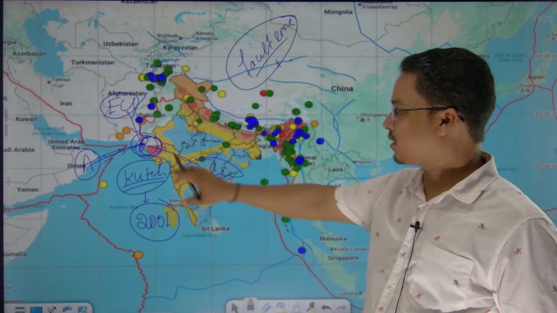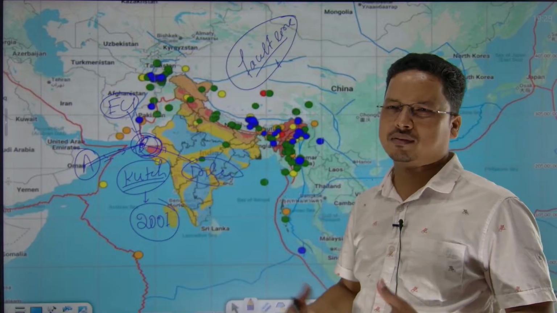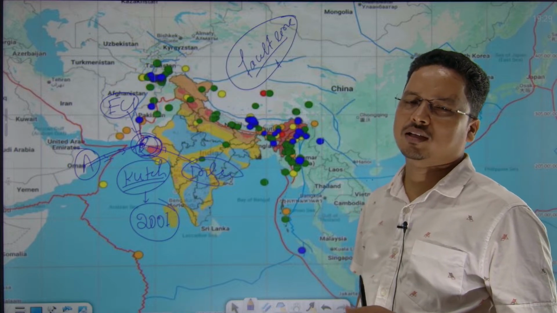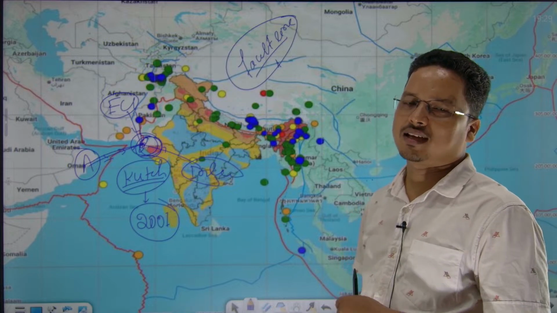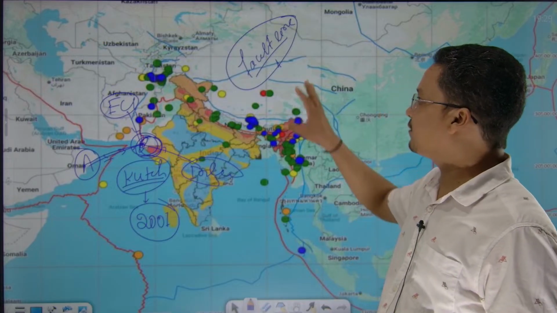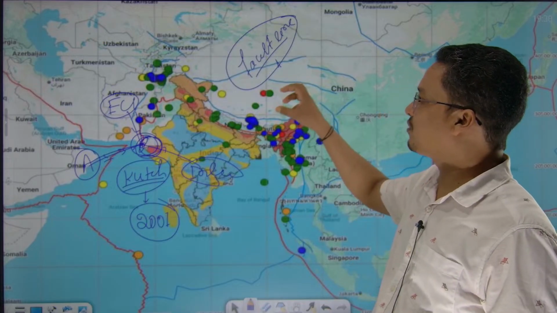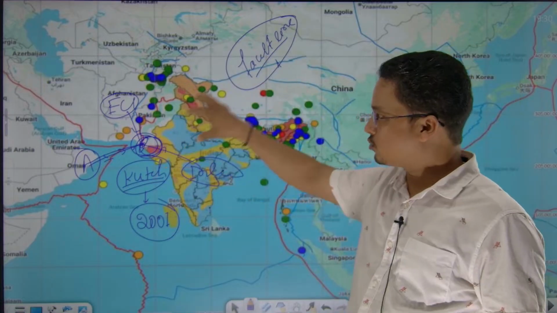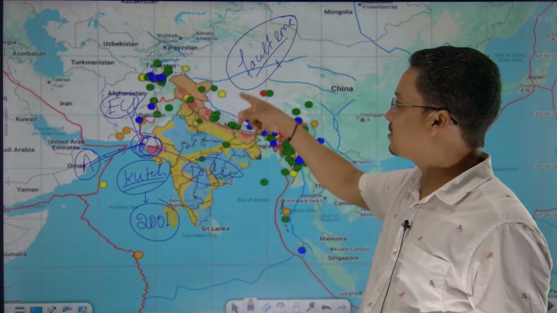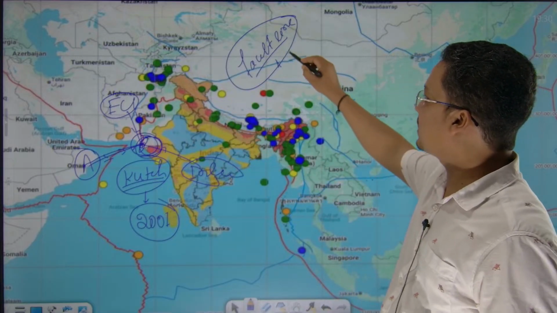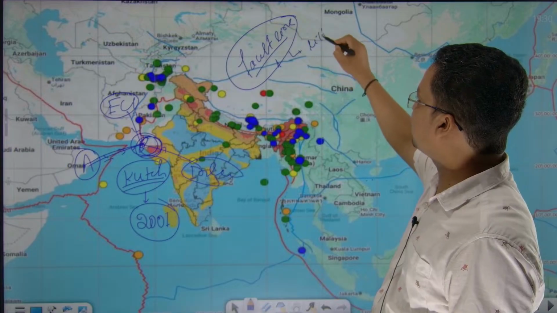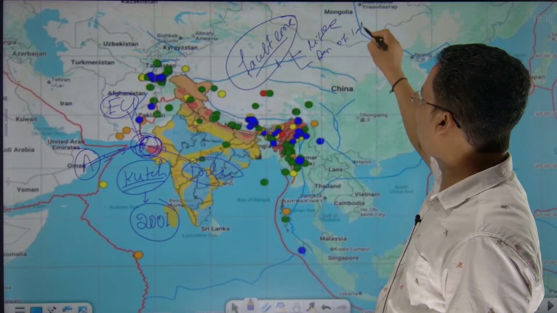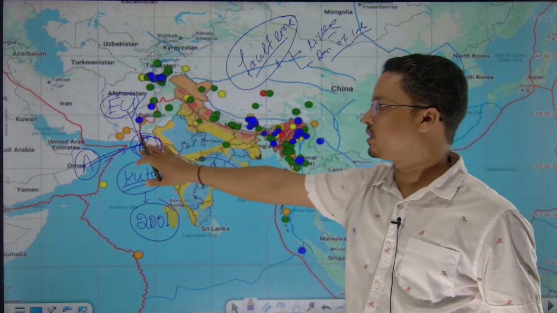Toh yahan pe agar zoom karke dekhoge na, agar aapne kabhi fursat mile, you can also go into the fault lines. Just Google what fault lines are there in the Kutch region, Little Kutch or Rann of Kutch. Then you will see a number of fault lines coming out. These fault lines, as I mentioned, here also fault lines, here also fault lines. Whenever you're writing the answer, just write the fault lines: in Little Kutch and Rann of Kutch, both regions have fault lines.